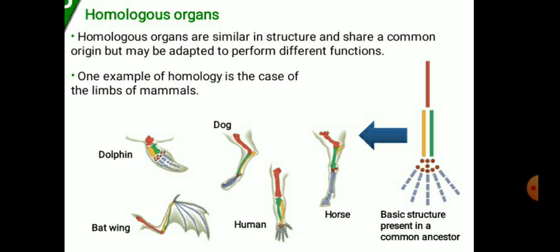One example of homology is the limbs of mammals, for example the forelimbs of human beings, bat wings, horse, dog, dolphin. All the functions are different, but the basic structure present in the common ancestors is the same. So it provides strong evidence of evolution.